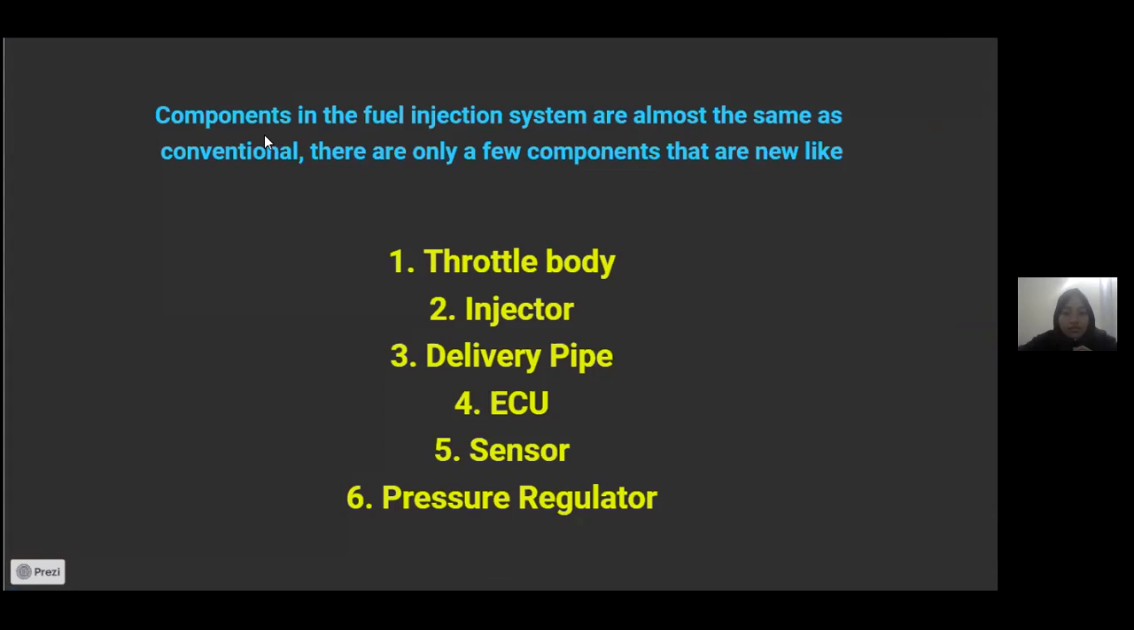Components in the fuel injection system are almost the same as conventional. There are only a few components that are new, like: 1. Throttle body. 2. Injector. 3. Delivery pipe. 4. ECU. 5. Sensor. 6. Pressure regulator.